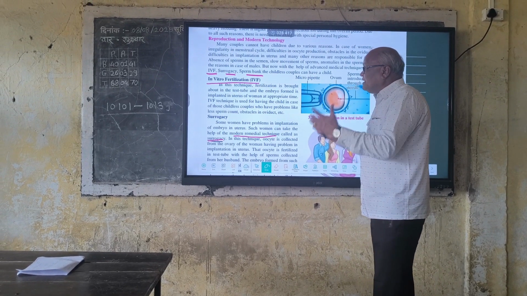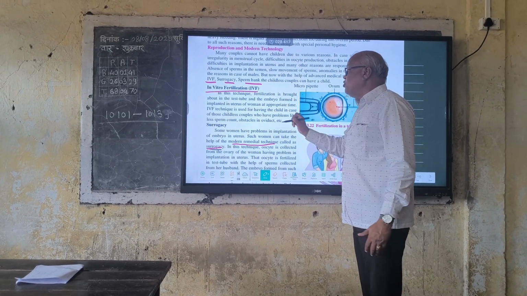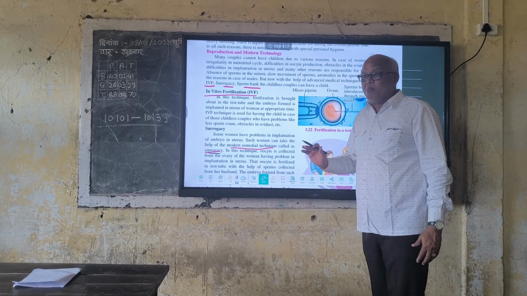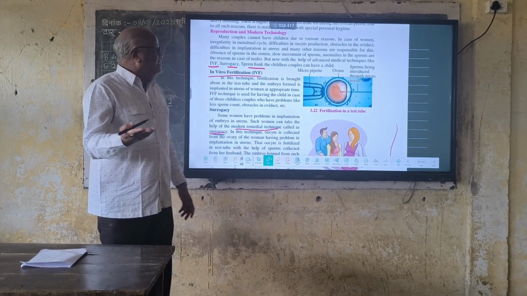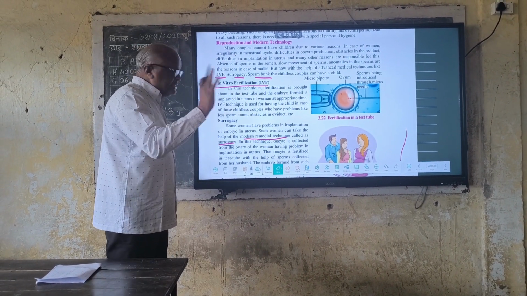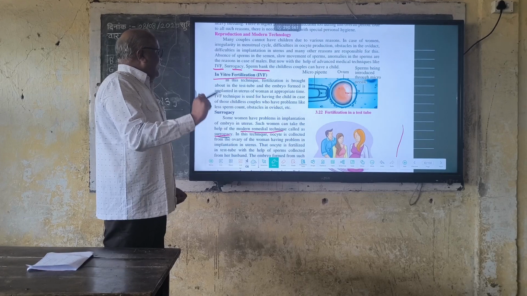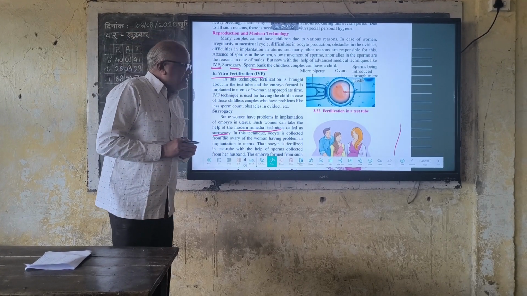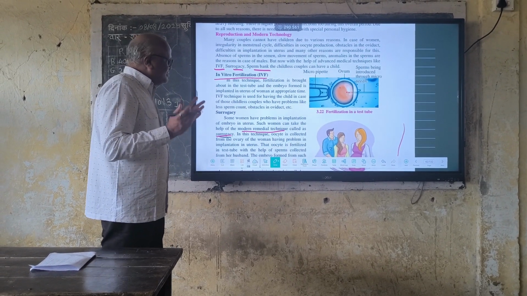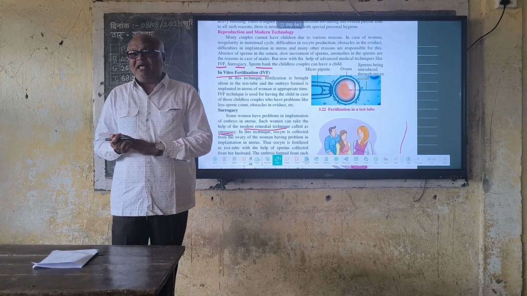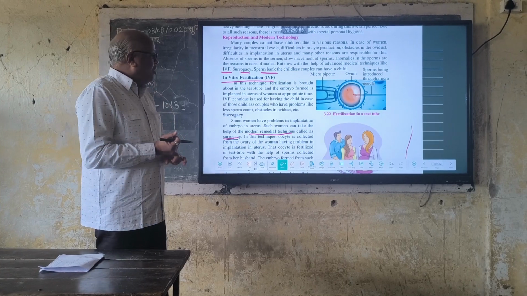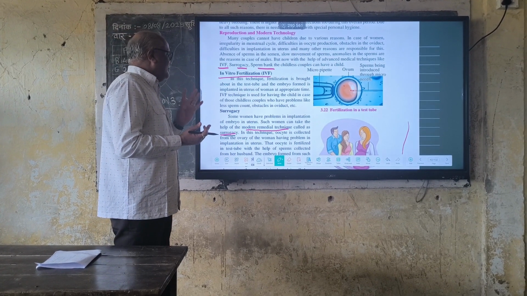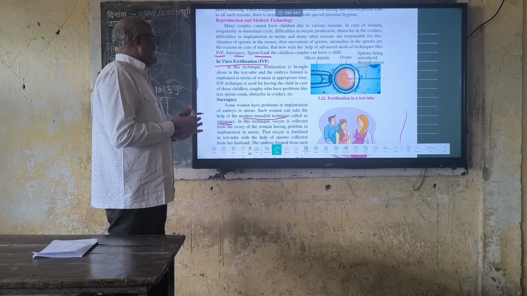In this technique, fertilization is brought about in a test tube, and the embryo is formed and implanted in the uterus of the woman at the appropriate time. The IVF technique is used by childless couples who have problems like an obstacle in the oviduct, low sperm count, or absence of sperm in the semen of the male.